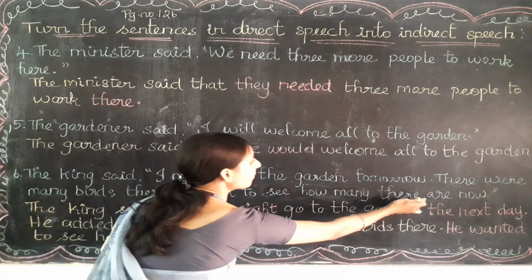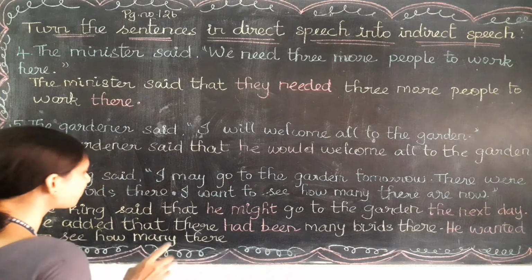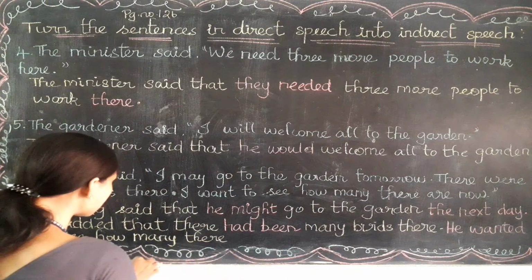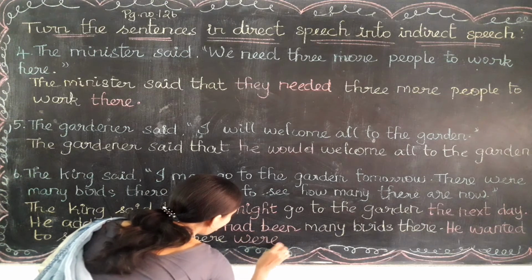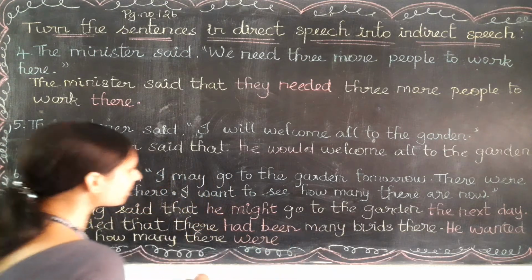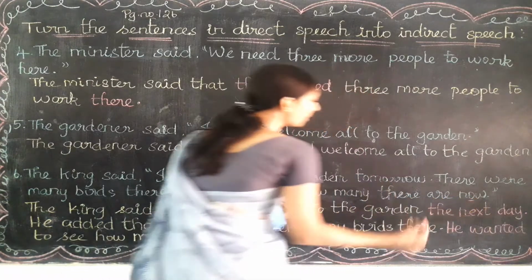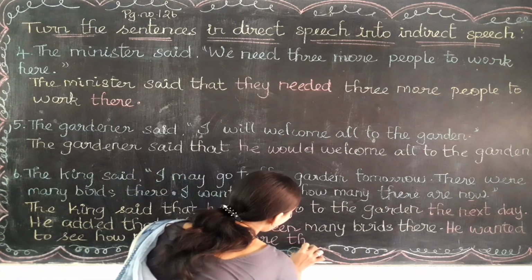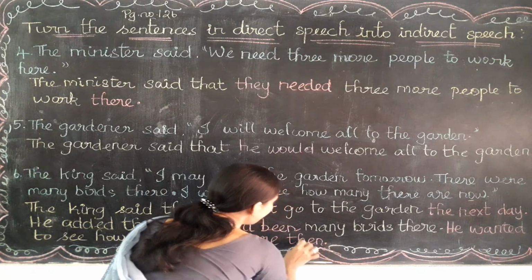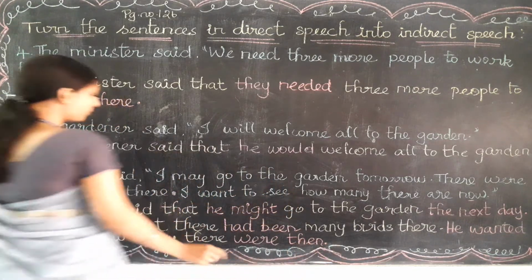What is the past form of are? Are is the present verb. So whatever is in the present verb, you will write in the past verb. So are is the present verb, its past is were, and now is the time expression word. So what do we write for now? Very good, that is then. Then at the end we need to put a full stop.